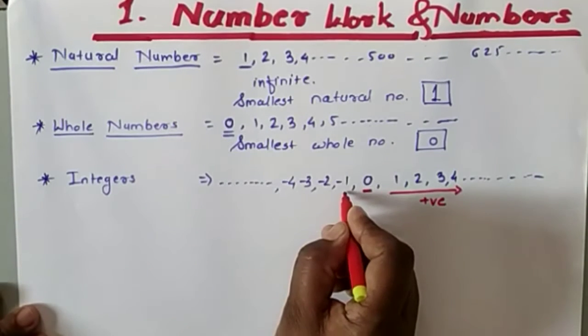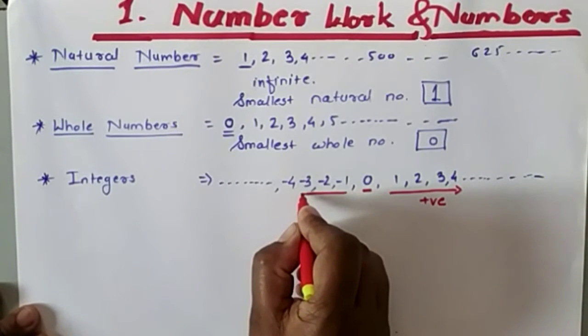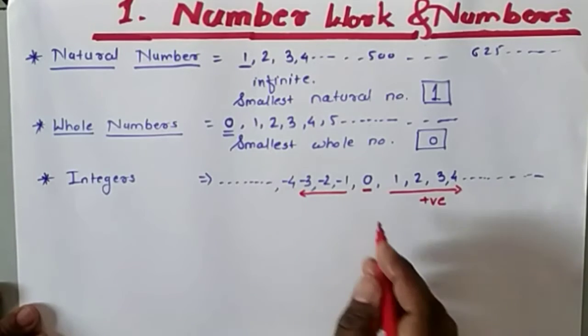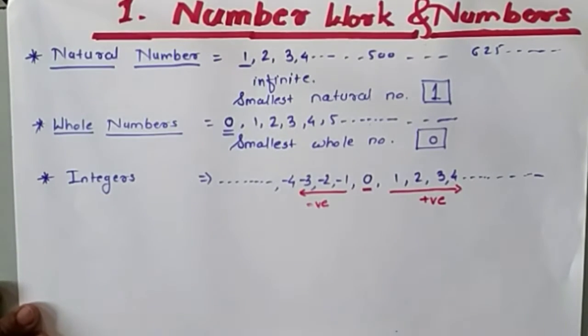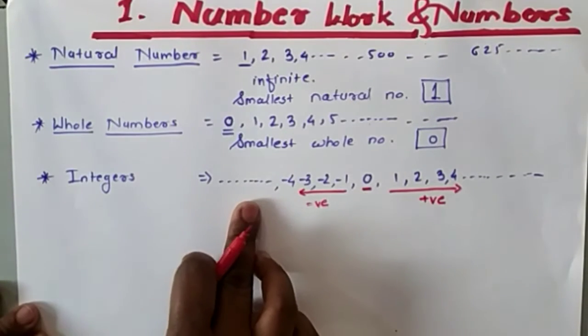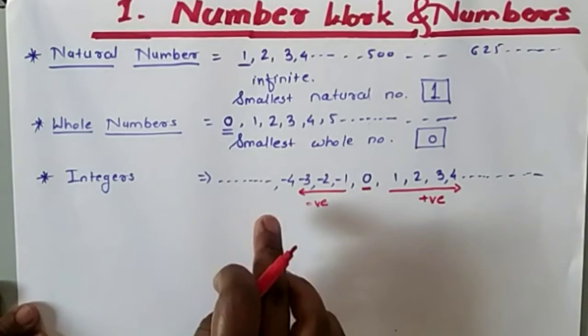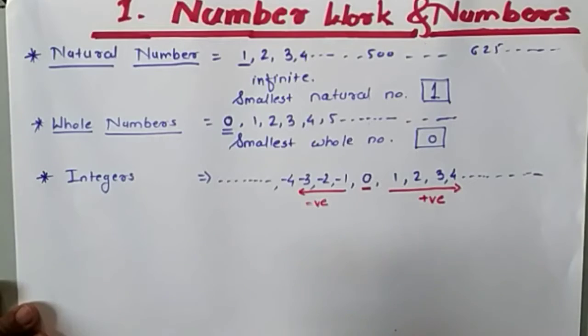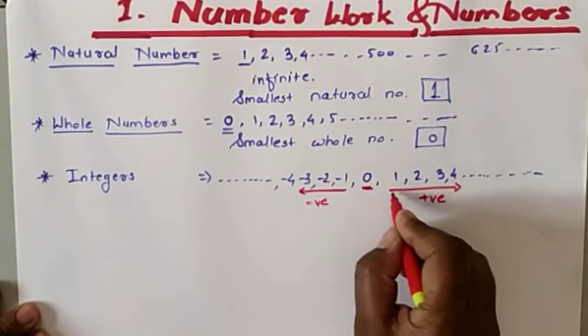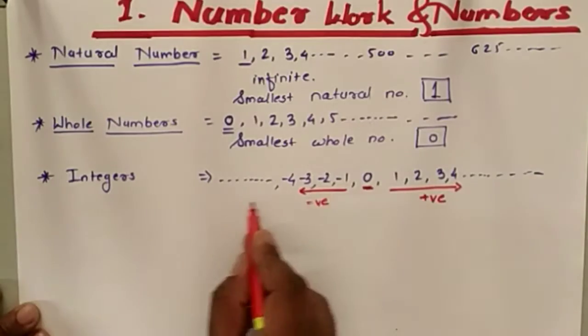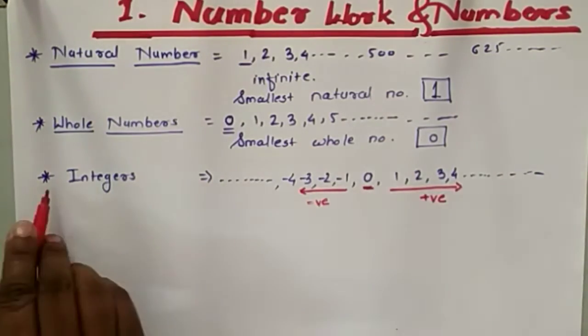And on the left side of 0, I wrote all the negative numbers. So whatever I wrote here is the group of integers. So 0, all positive numbers, and all negative numbers are called integers.